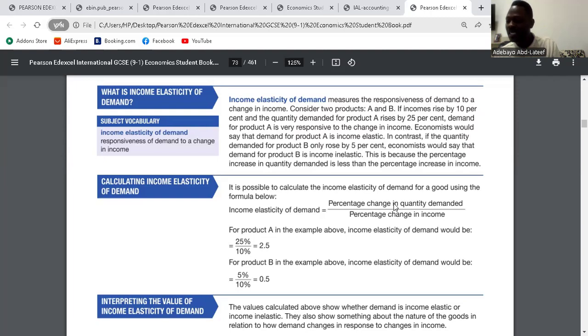So the formula is percentage change in quantity demanded over percentage change in the level of income. So it is Q2 minus Q1 over Q1, divided by Y2 minus Y1 over Y1. Clear? Yes.